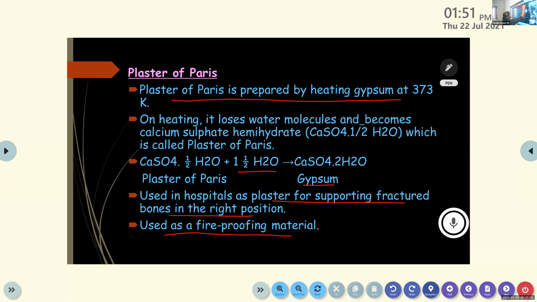hemihydrate, which is called plaster of Paris. CaSO4·2H2O on heating gives CaSO4·1/2 H2O plus 1.5 H2O. It is used in hospitals as plaster for supporting fractured bones in the right position. It is also used as a fireproofing material.